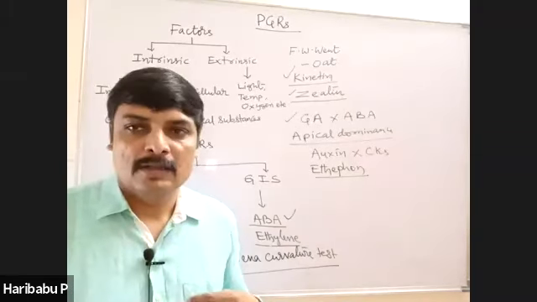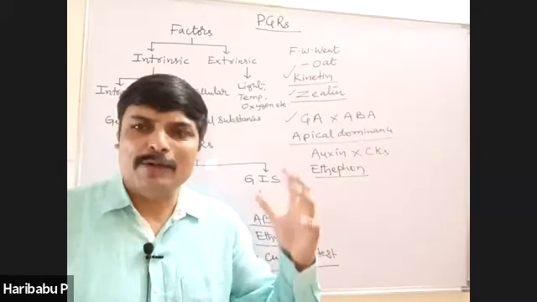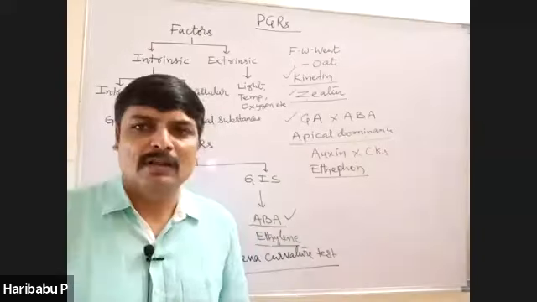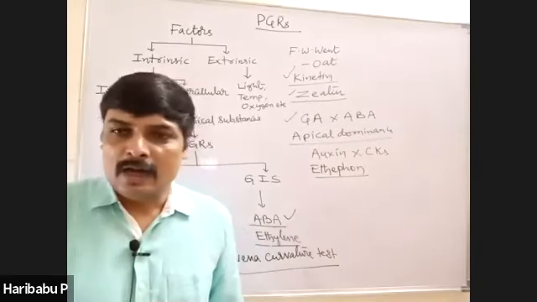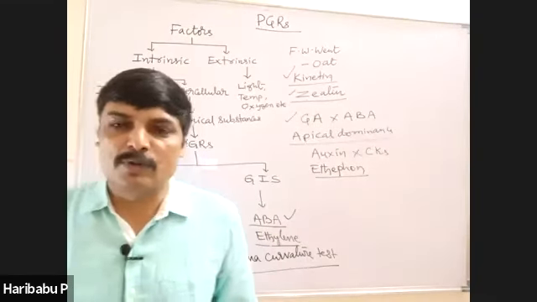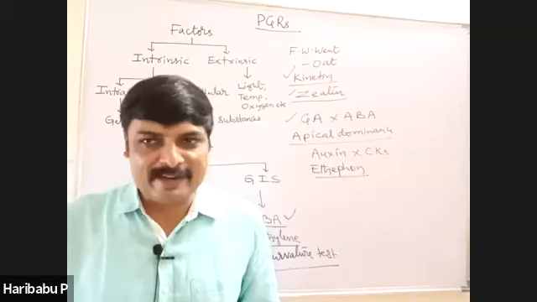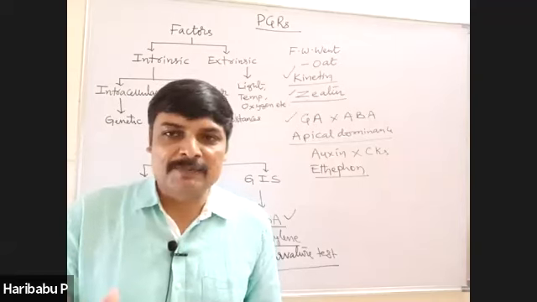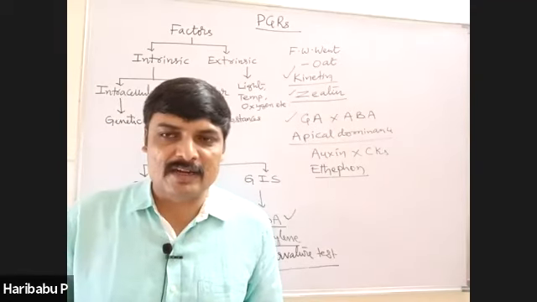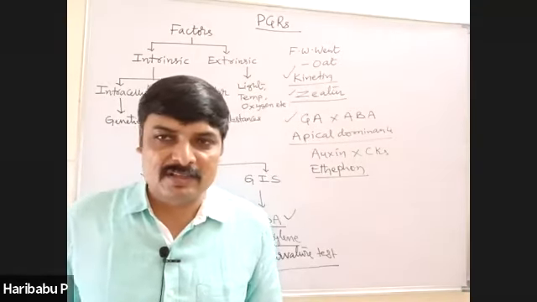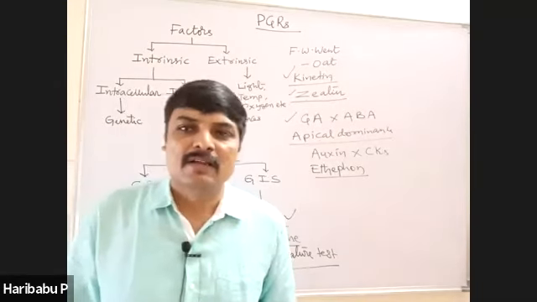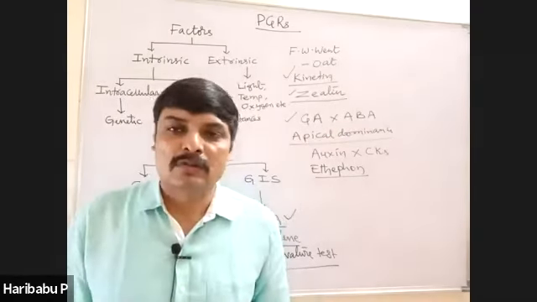Like that, you have to read, for example, horizontal growth promoted by ethylene, respiratory climacteric, ethylene, thinning of cherry, walnut, etc. That is, abscission is due to ethylene. Flowering in mango, ethylene.